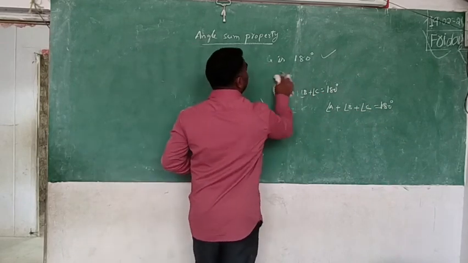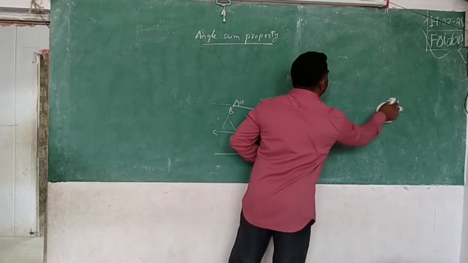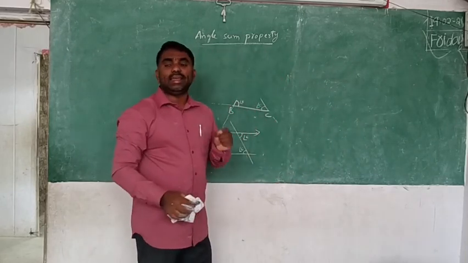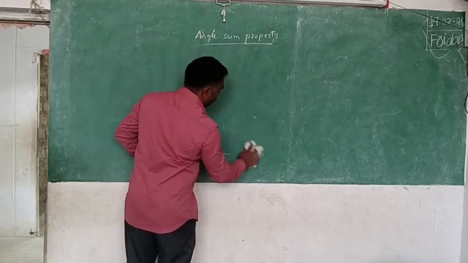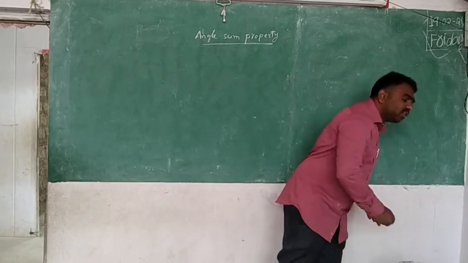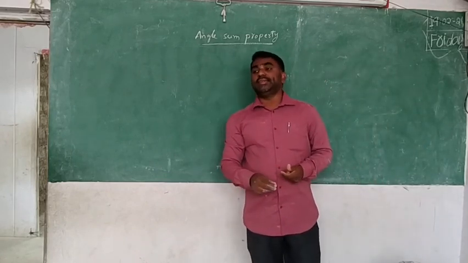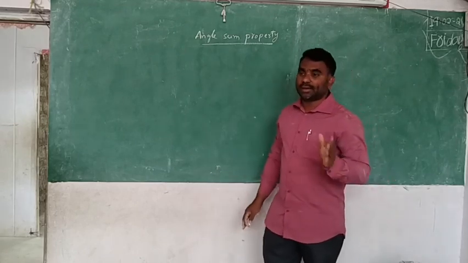Not only one triangle, take three triangles of each. Every one of you take three triangles of different shapes and measure them, add the angles and check whether the property we have done is correct or not.